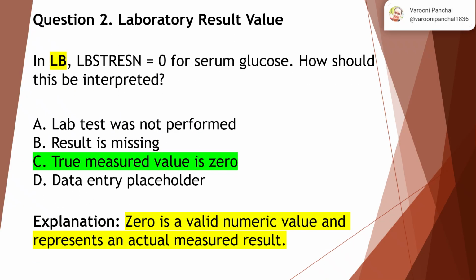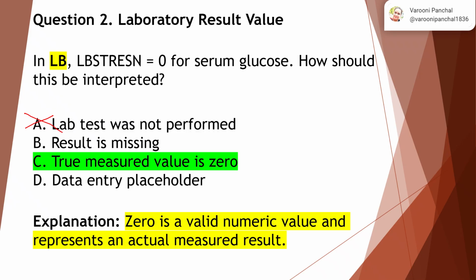Question 2, laboratory result value. In LB, LBSTRESN is equal to 0 for serum glucose. How should this be interpreted? Option A is lab test was not performed. If the lab test was not performed, then how come the serum glucose value is 0? So this is a contradictory option, and not the right answer.